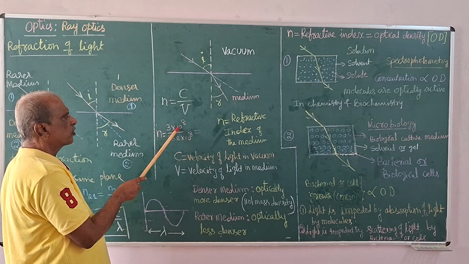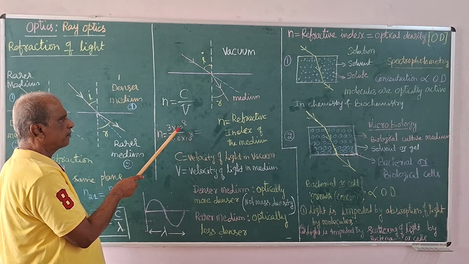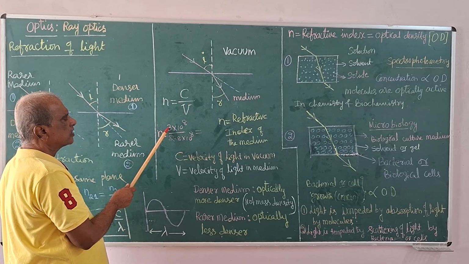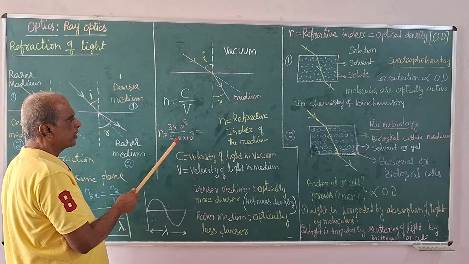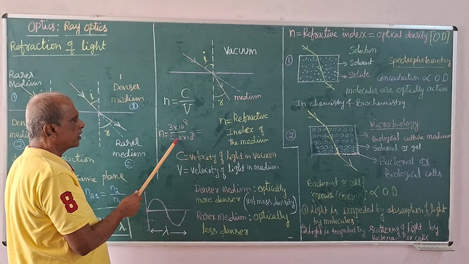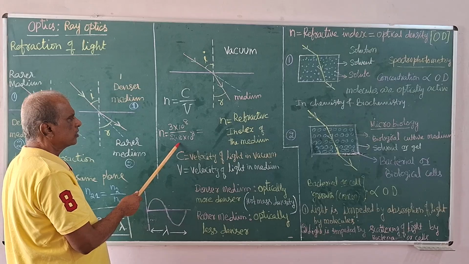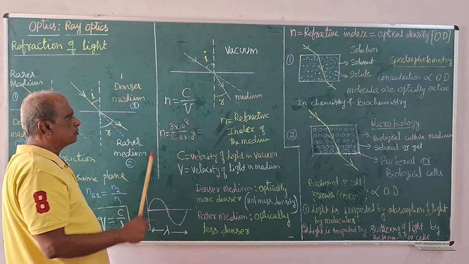In other media, the light velocity decreases. It may be 2.8 or 2.9, 2.7 or 2.75, like this. So the refractive index is more than 1 point something.